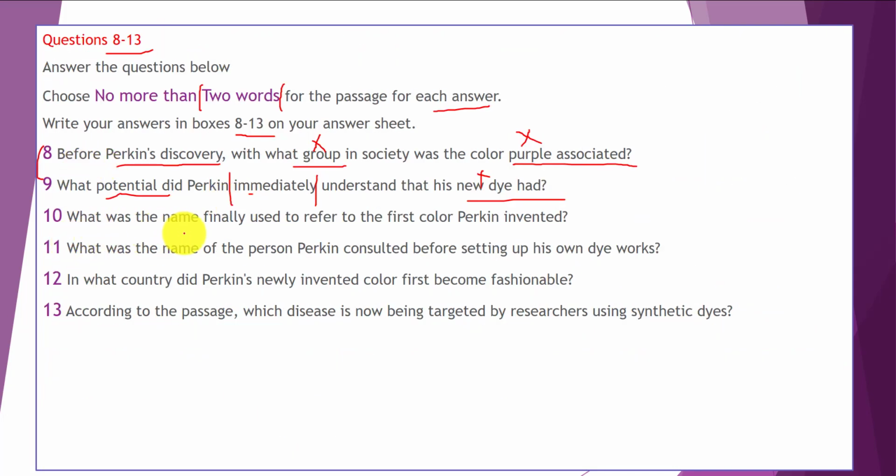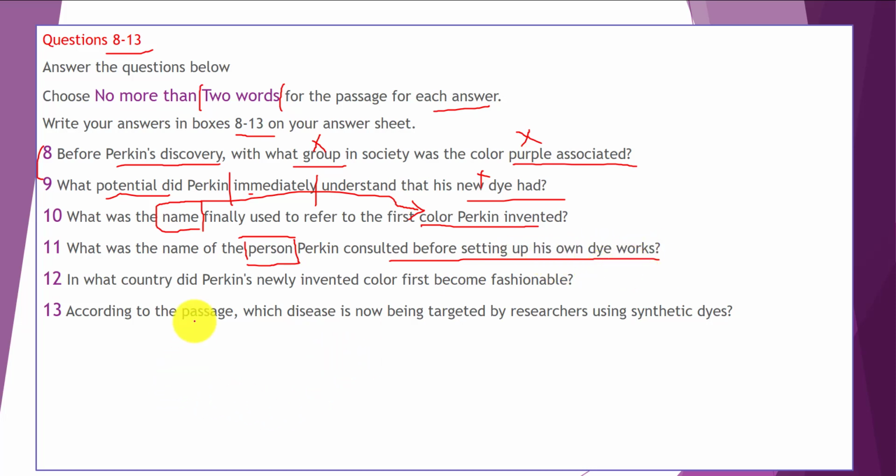What was the name finally used to refer to the first color Perkin invented? We're going to look for a name. Question 11, what was the name of the person consulted before setting up his own dye works? We're going to look for a name of a person and the name of a color.